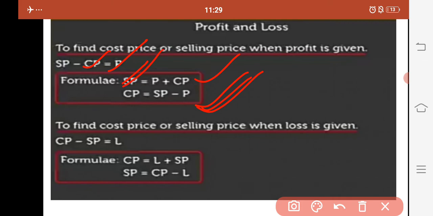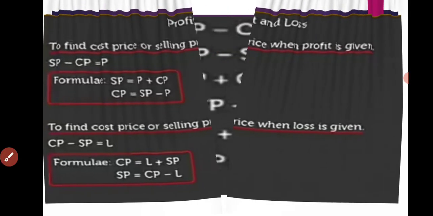Similarly, if we know loss and cost price, we can calculate selling price. And if we know loss and selling price, we can calculate CP. Is that clear?